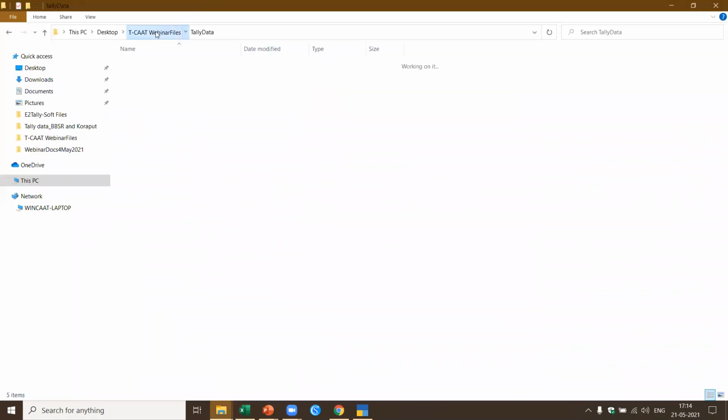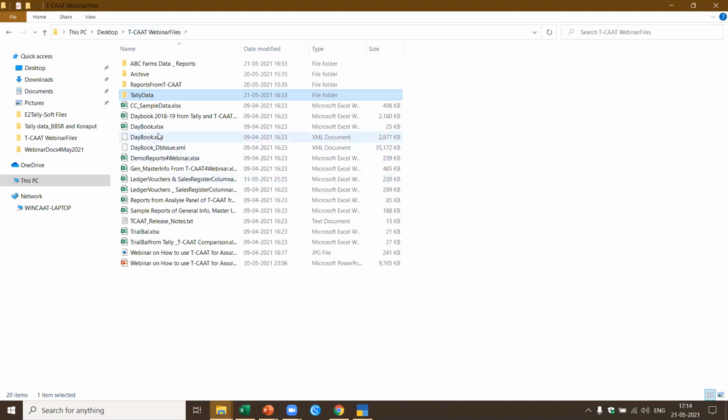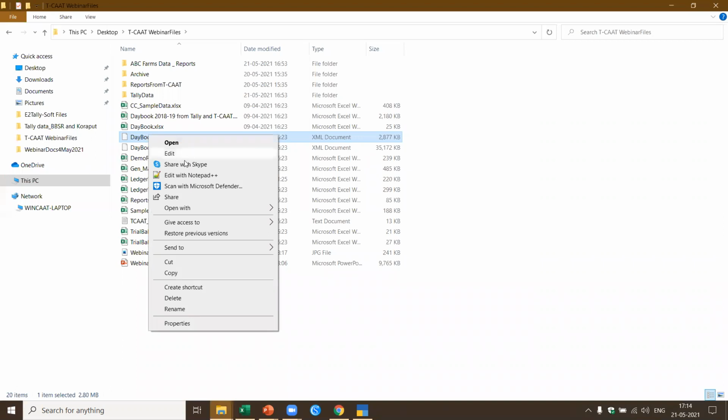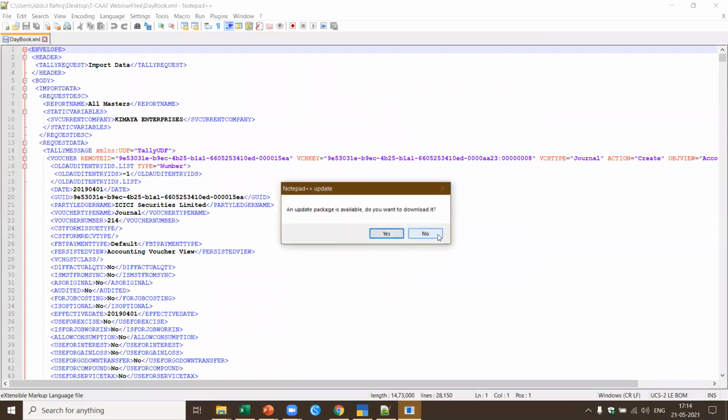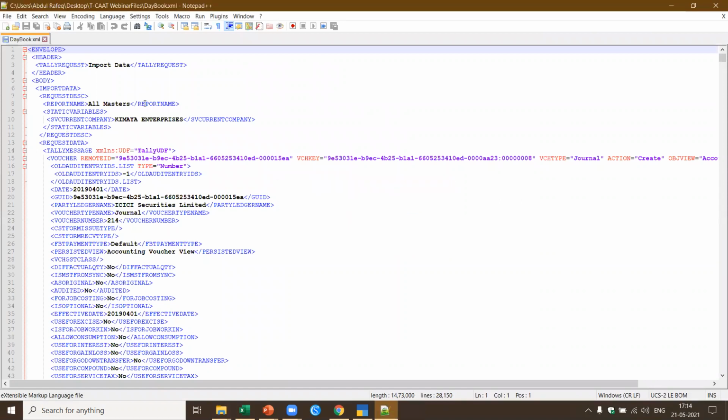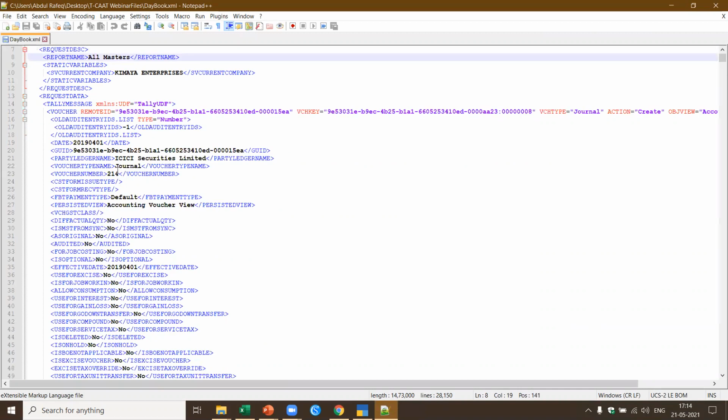Let's say I come back here. Now this is an XML file. I'm going to open it through Notepad++. Now this is the XML data which you get from Tally. So here we are importing data, this pertaining to the masters. See here, for each of these, it tells you the date. Okay, here there is a number which is stored, voucher type name, voucher number. Then you have so many other fields.